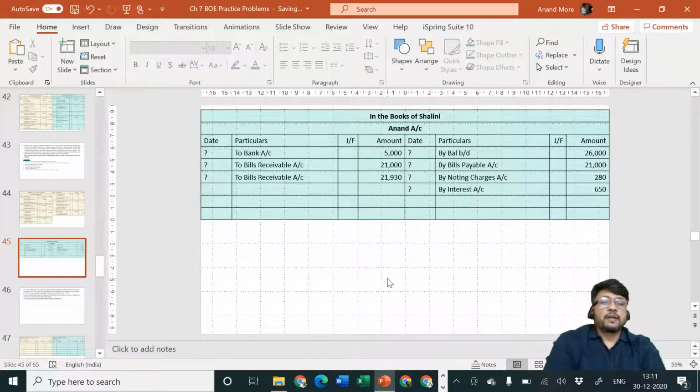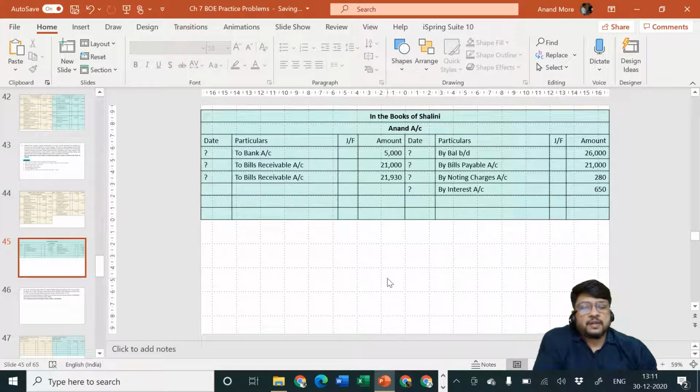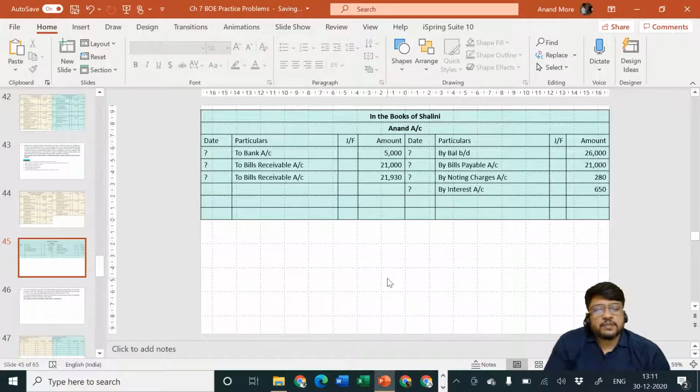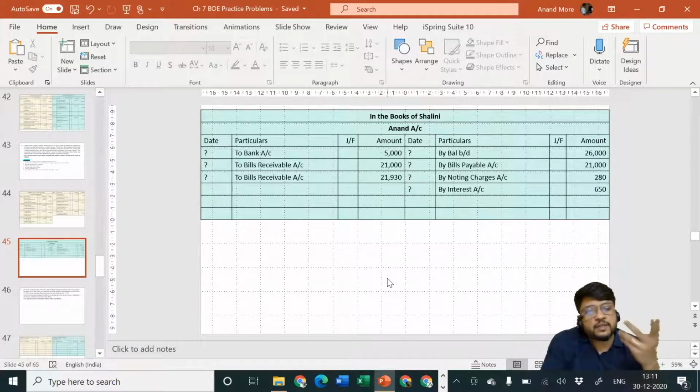Then on the due date, Anand will come and demand money from Shalini, and Shalini will say yes, I am making the payment. Entry will be bills payable account debit to cash or bank account. Entry passed by Shalini will be bills payable account debit to cash or bank account. So bills payable account is debited, which is not prepared by us. Cash or bank account is credited, which is not prepared by us, so we cannot show the entry. That means ledger posting is impossible for us to show.